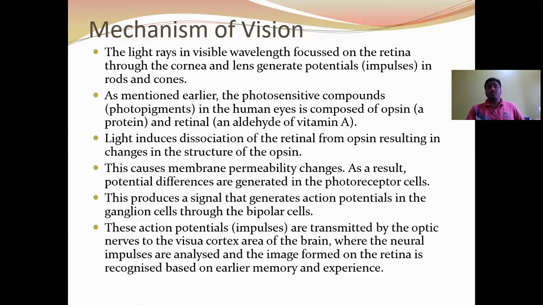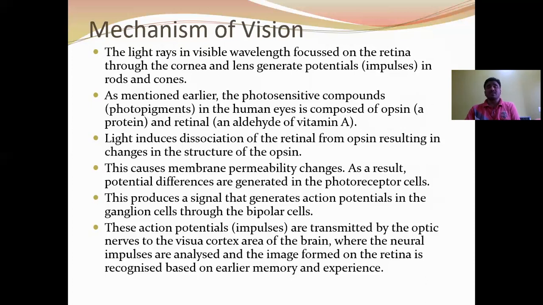The photosensitive compound in the human eye, rhodopsin, is composed of opsin, which is a protein, and retinal, the aldehyde of vitamin A. Light induces dissociation of retinal from opsin. When light falls on the retina, on the photoreceptor cells, the rhodopsin is bleached. Light induces dissociation of retinal from the opsin, resulting in a change in the structure of the opsin. This causes membrane permeability changes. As a result, potential differences are generated in the photoreceptor cell.